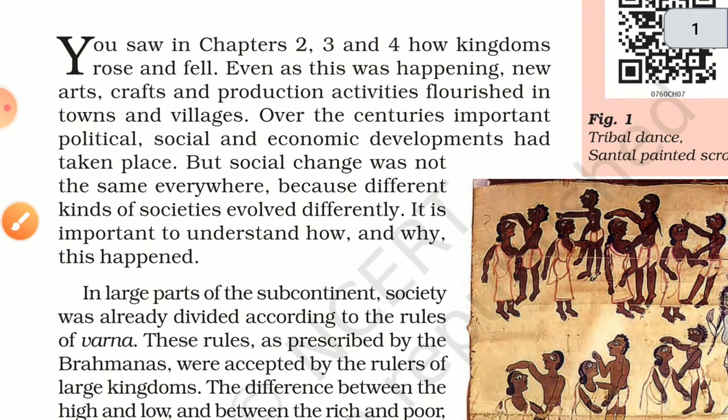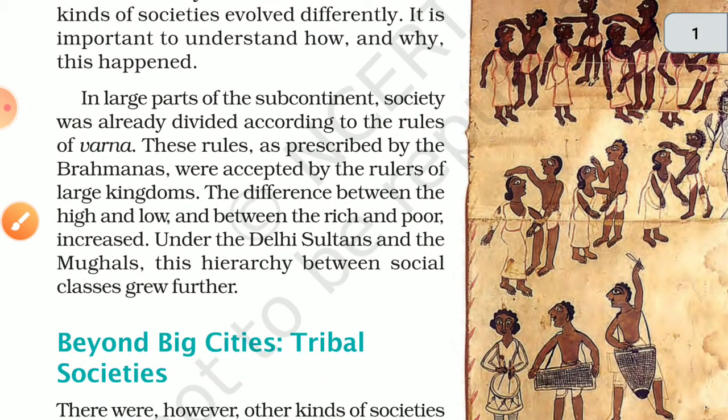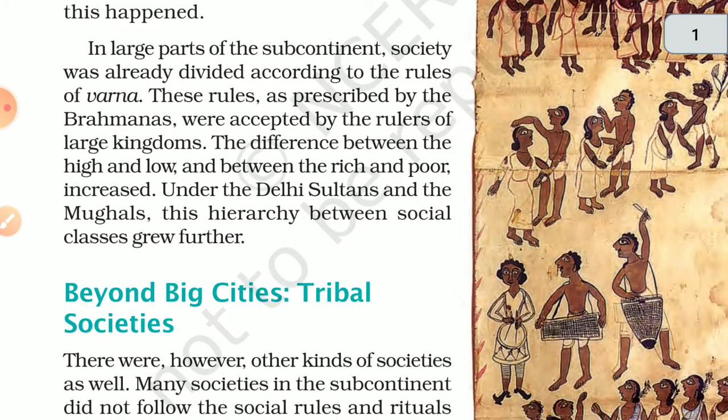In large parts of the subcontinent, society was already divided according to the rules of Varna. So basically, at that time, there was Varna, which is divided into four: Brahmana, Kshatriya, Vaishya, Sudra. And these rules, as prescribed by the Brahmins, were accepted by the rulers of large kingdoms. The difference between the high and low and between the rich and poor increased. Under the Delhi Sultans and the Mughals, this hierarchy between social classes grew further.